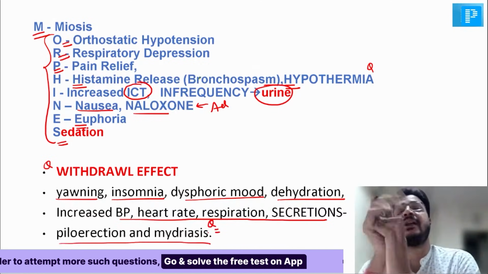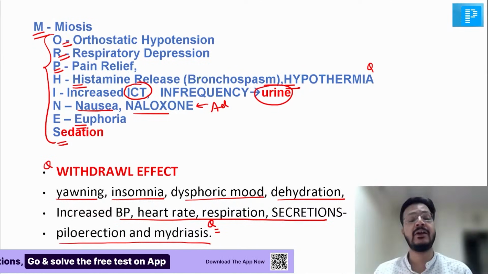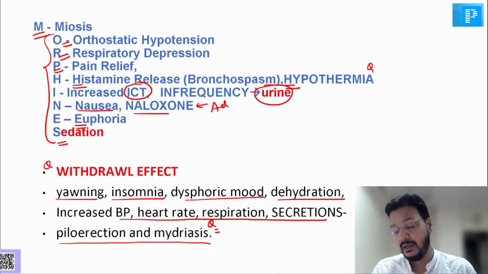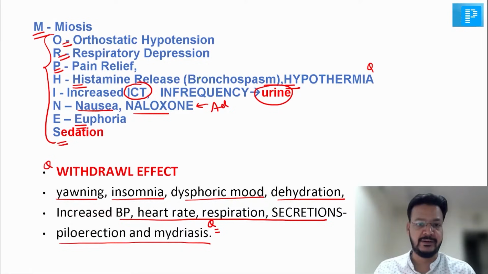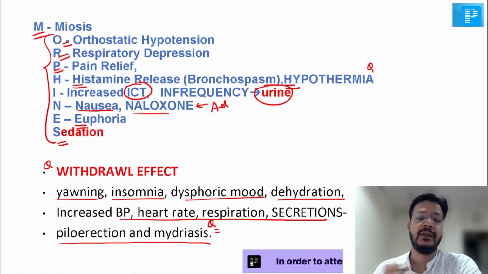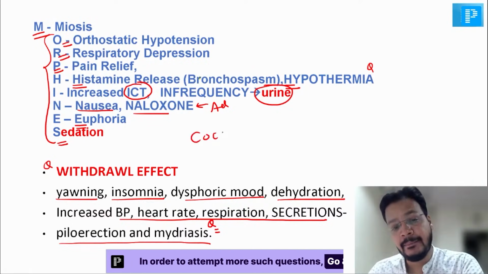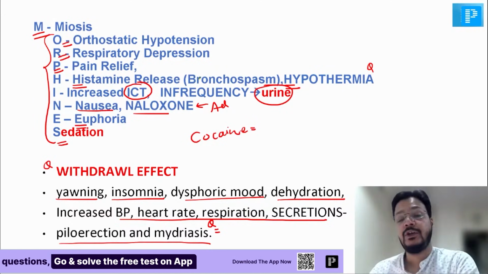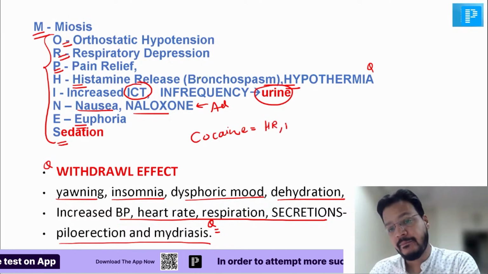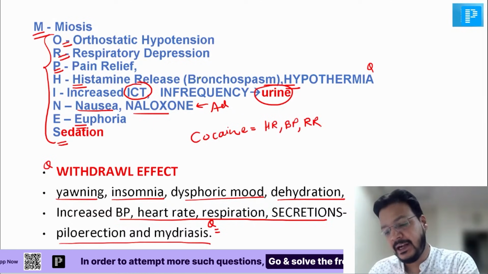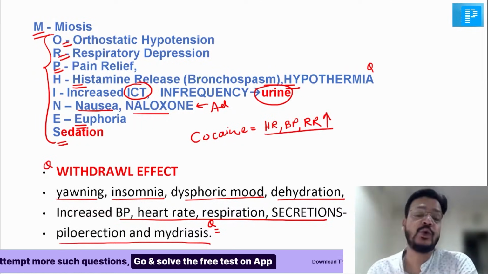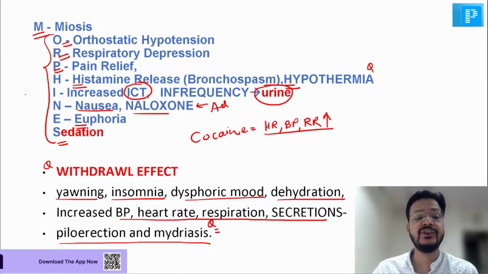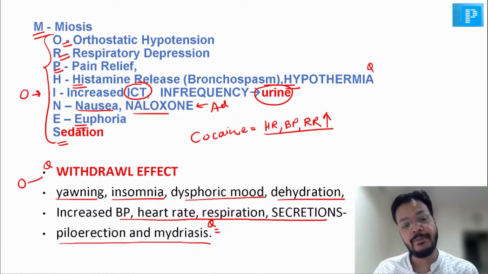Two important features are piloerection and mydriasis, which are very, very important. This is opium intoxication and opium withdrawal. These are opium withdrawal effects. And please be careful about the cocaine effect. Cocaine is a sympathomimetic, so heart rate, BP, and respiratory rate will all be increased. These are opium intoxication, and these are opium withdrawal effects.